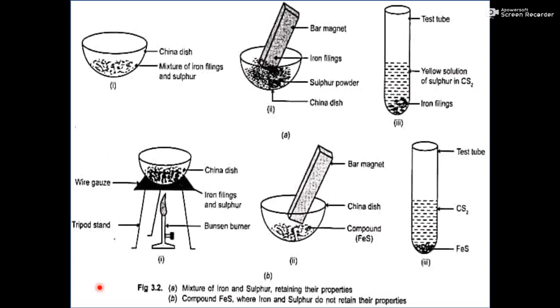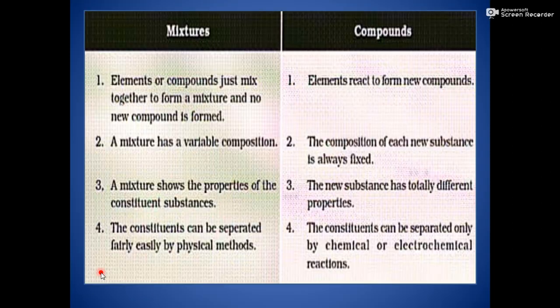Okay, now move to the next one. This one is a very important activity. This activity indicates the difference between mixture and compound. First, I want to tell you about the mixture and compound. Mixture, in which the elements or compounds just mix together in any ratio. किसी भी ratio में आप उनको मिला सकते हैं to form another substance, to form a compound.